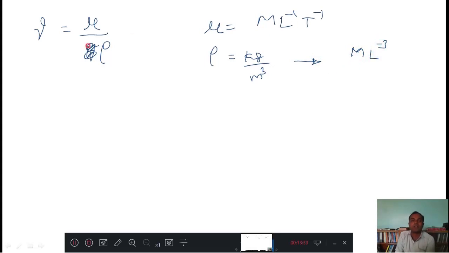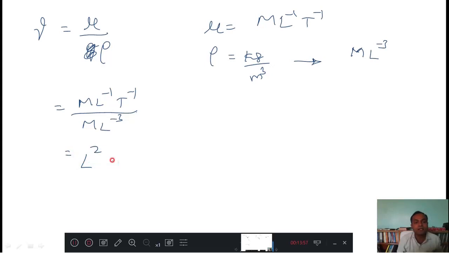Therefore the mass cancels, and L cancels partly, therefore it will be L square t minus 1. Am I right?